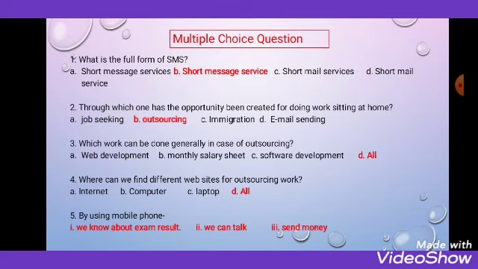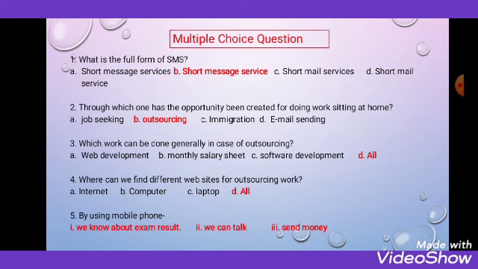Question 4, where can we find different websites for outsourcing work? Internet is the correct answer. Number 5, by using a mobile phone, what can you do? We know about exam results, we can talk, we can send money.